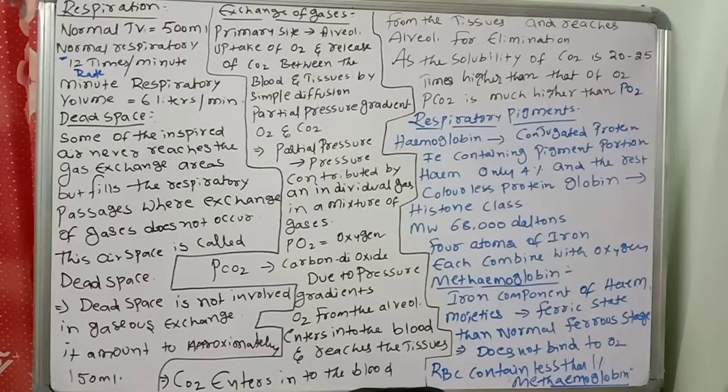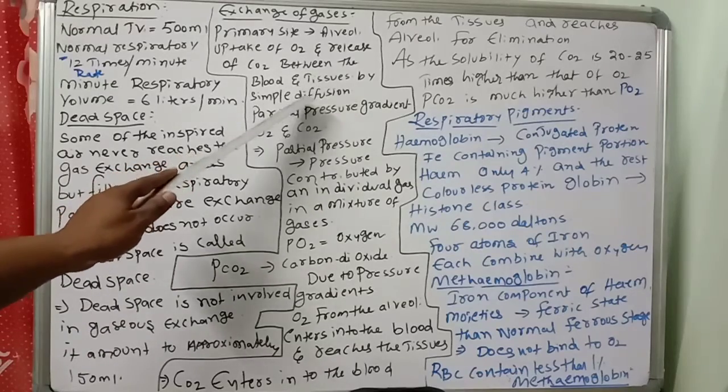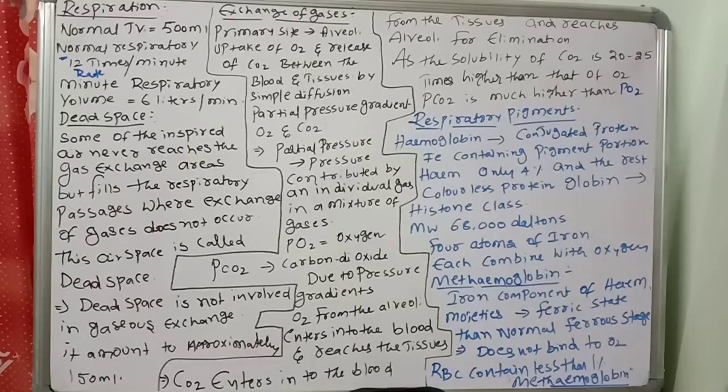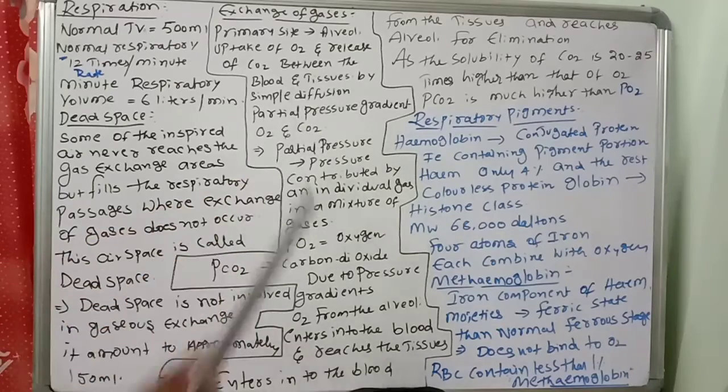Next, uptake of O2 and release of carbon dioxide between the blood and tissues occur by simple diffusion. It is a partial pressure gradient.